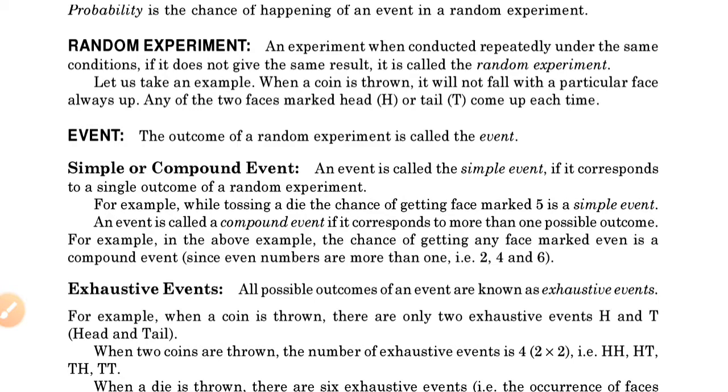Similarly, again take the example of tossing a die. The chance of getting any face marked even is a compound event, because it contains more than one outcome. So an event is called a compound event if it corresponds to more than one possible outcome.